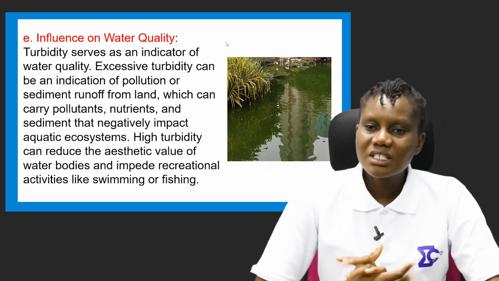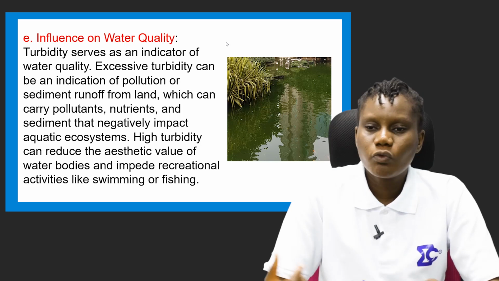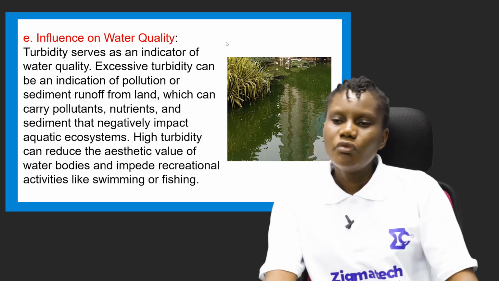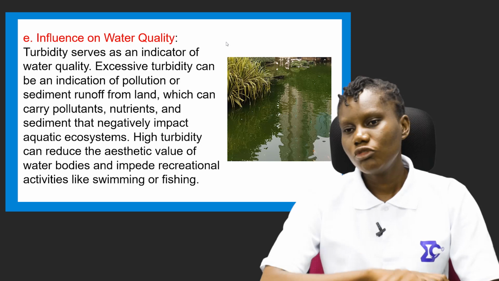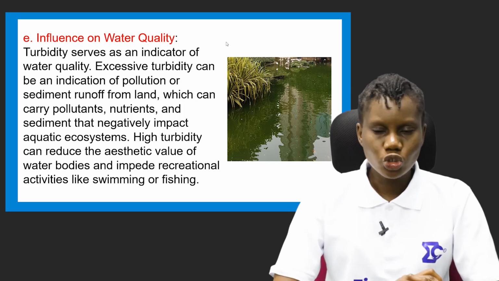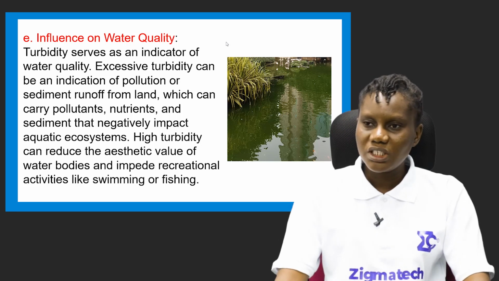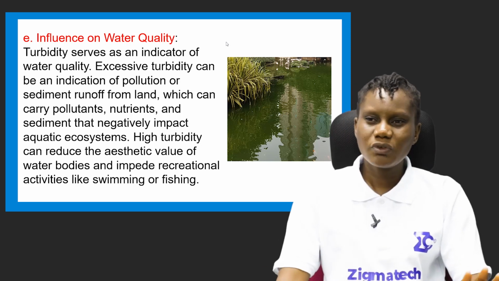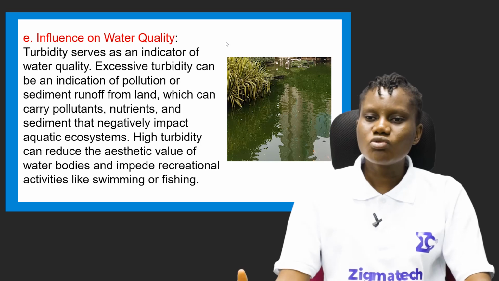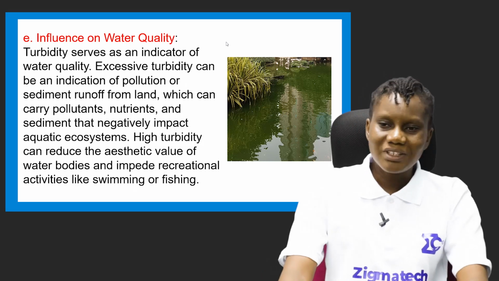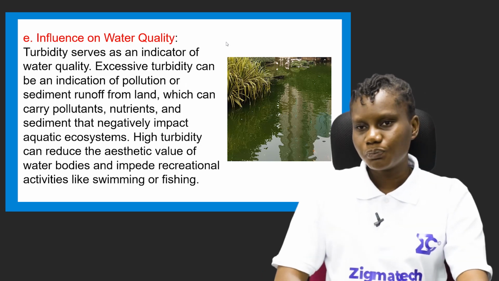and can lead to their death. High turbidity can reduce the aesthetic value of water bodies and impede recreational activities like swimming or fishing. I know you wouldn't like to swim in a dirty river, or in a dirty ocean. You wouldn't want to swim there because you feel like, wow, this is dirty. So it has reduced the aesthetic value of that water body.